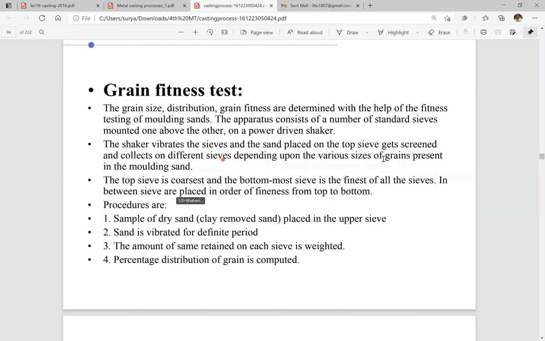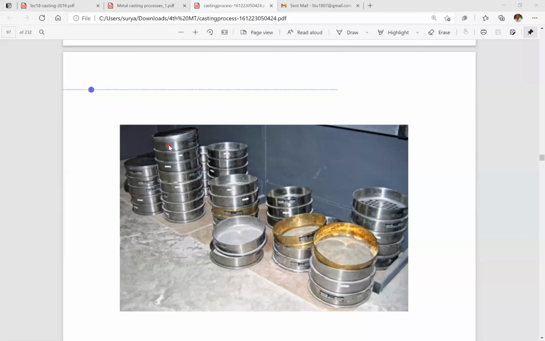The sand collects on sieves depending upon the various sizes of grains present in the molding sand. Now, these are the different sizes of sieves, arranged in this figure from top to bottom. First the sand is placed in the top sieve.